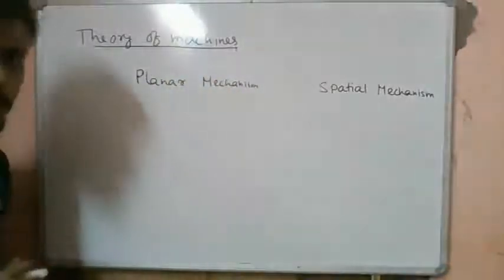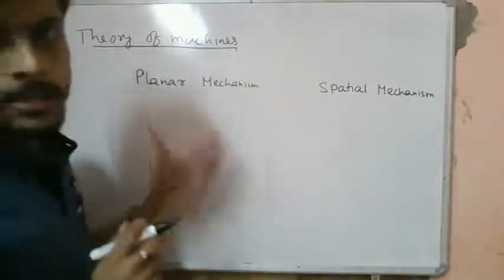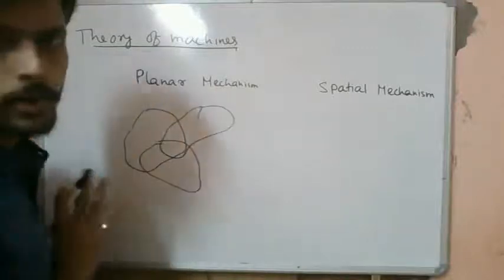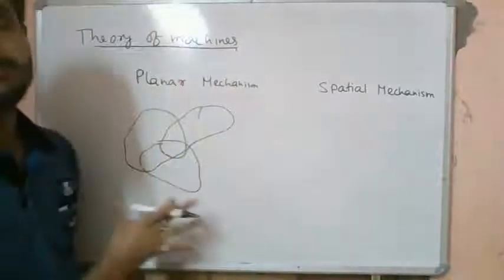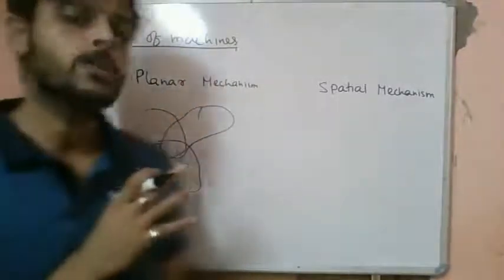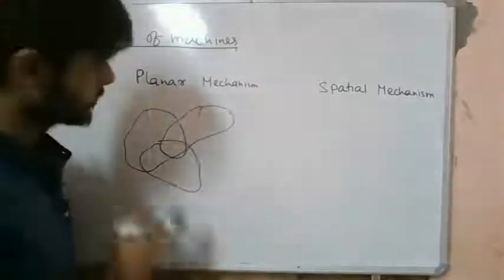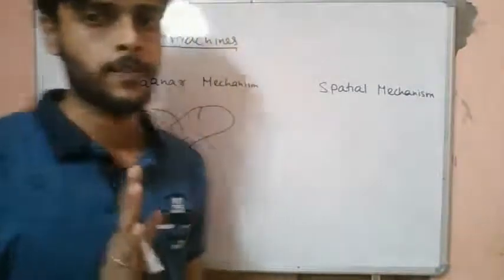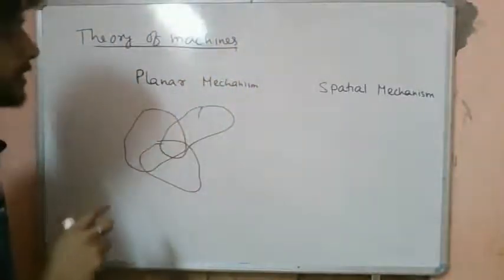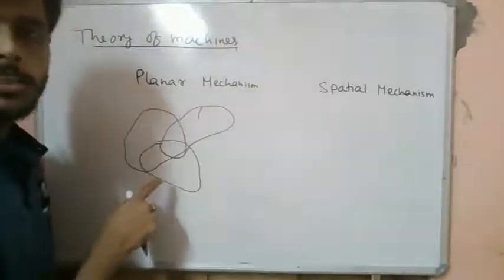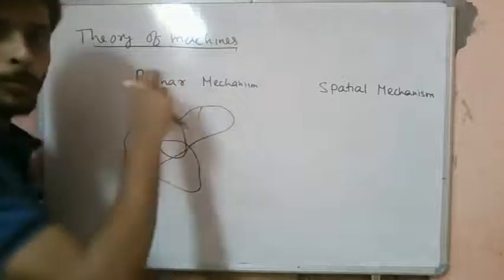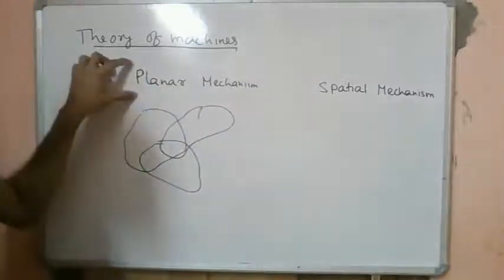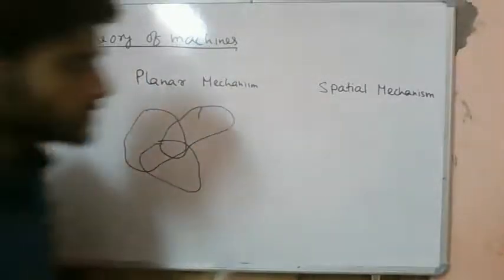So what do we mean by planar mechanism? In a planar mechanism, let's say we have a collection of different rigid bodies, an assembly of rigid bodies. If throughout the operation of this mechanism, all the rigid bodies have motion in a single plane, then we will call this a planar mechanism. It is a strict criterion that all of the components throughout the motion have to have motion only in a single plane, then only we will call this a planar mechanism.